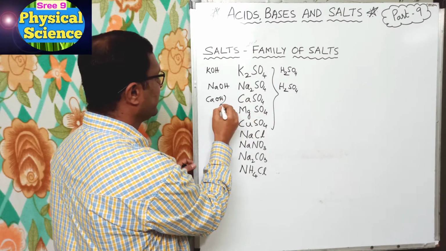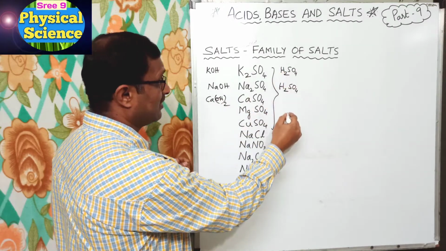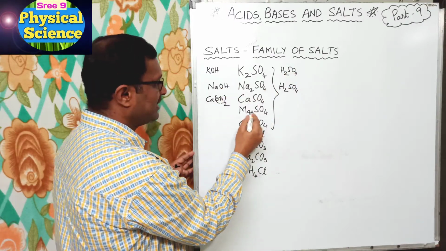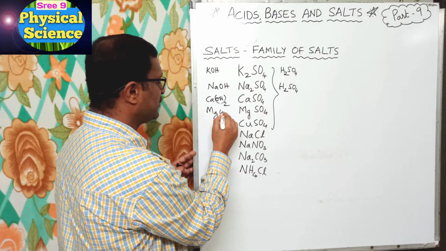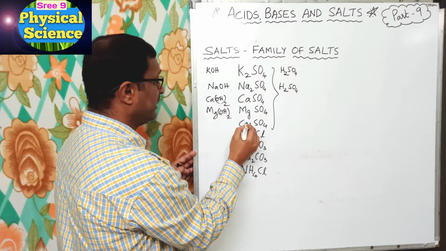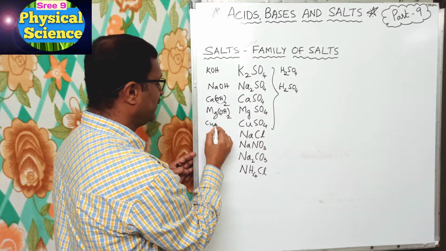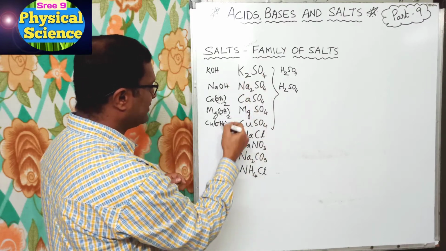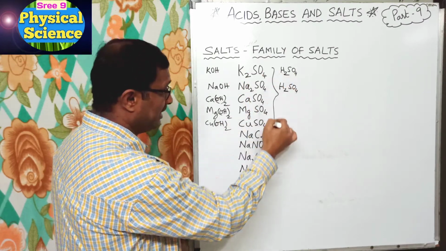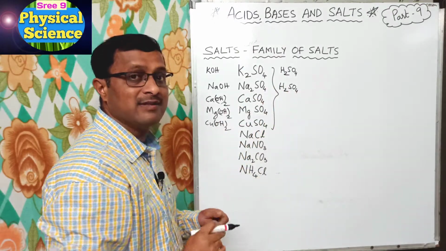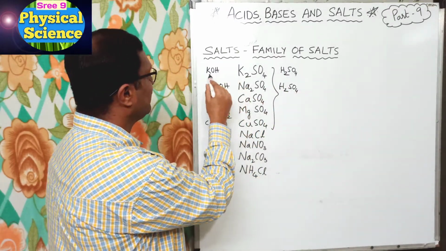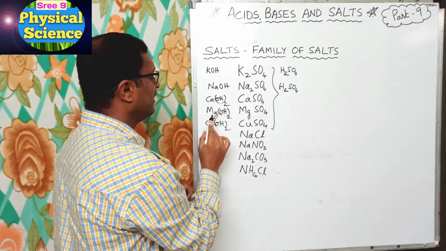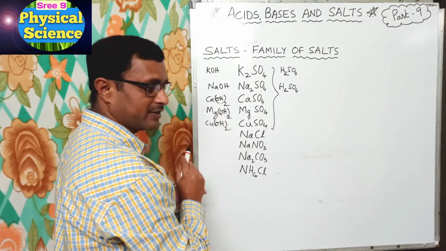Since the acids are on one side, the bases are on the other. MgSO4 means Mg(OH)2 and CuSO4 means Cu(OH)2. So the acid is sulfuric acid and the bases are potassium hydroxide, sodium hydroxide, calcium hydroxide, magnesium hydroxide and copper hydroxide.